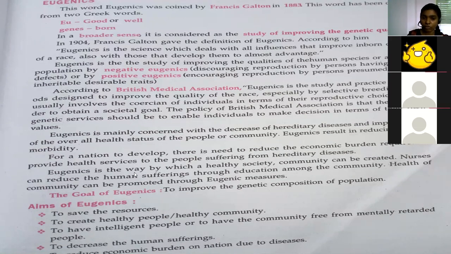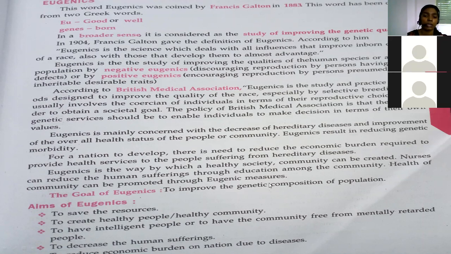So with the help of eugenics, what will happen? A healthy society, right? A healthy community also can be created. And the nurses can reduce human suffering through education among the community, and the health of the community can be promoted through eugenic measures. So with the help of the study of eugenics, what is helpful? A healthy society will be there, a healthy community will be there, and who will give the community level education? Nurses will give the community level education to the community people. That is how eugenic measures also can be taken.